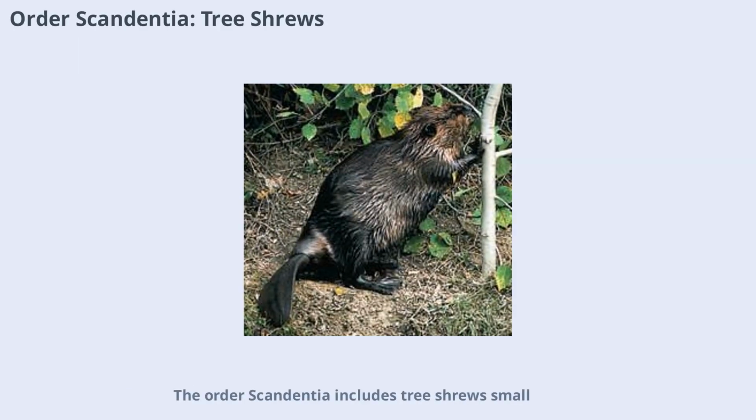Order Scandentia includes tree shrews, small, squirrel-like mammals found in the tropical rainforests of southern and southeastern Asia. Despite their name, many tree shrews are not strictly arboreal and may spend much of their time on the ground. With 16 species, tree shrews are an interesting group that bridges the gap between insectivores and primates in evolutionary terms.